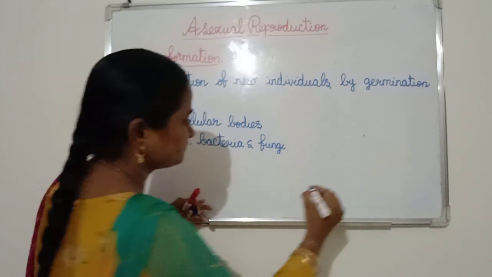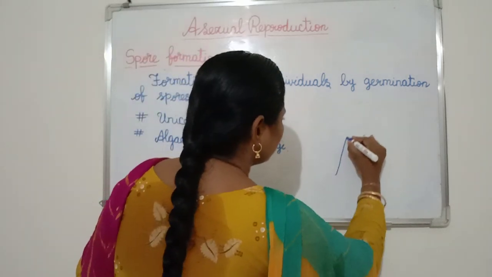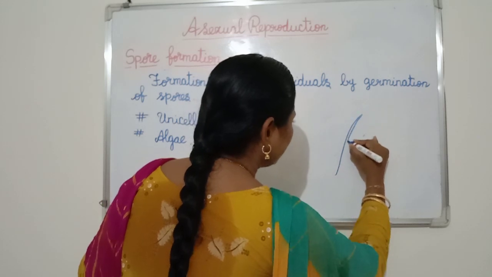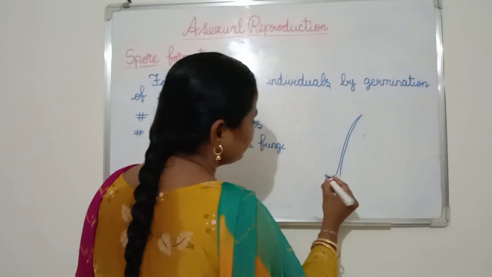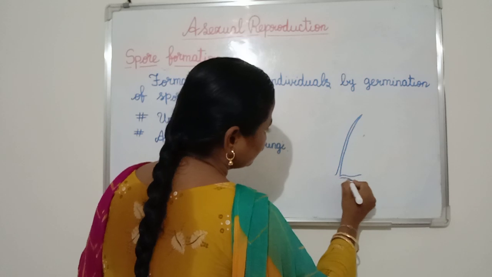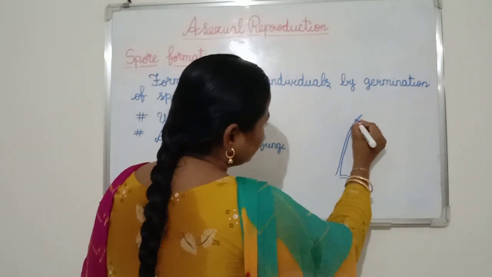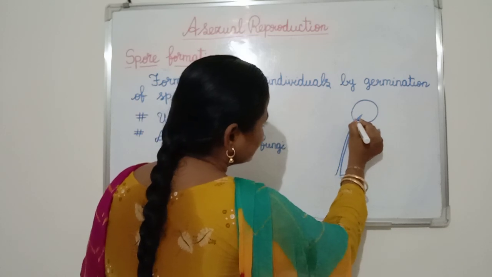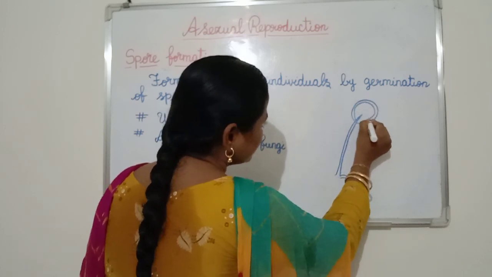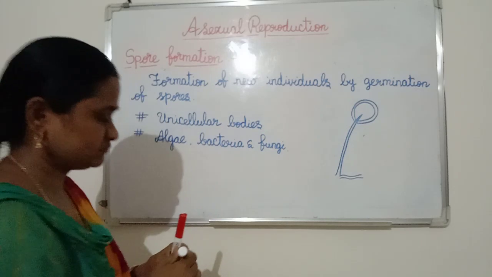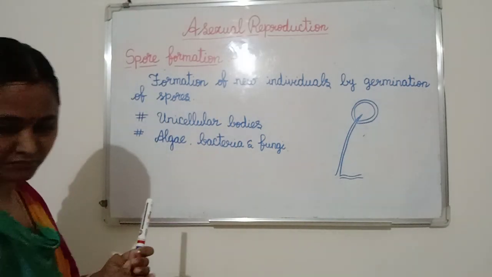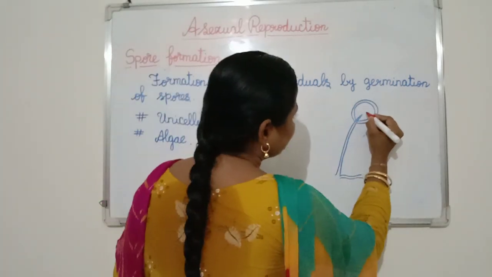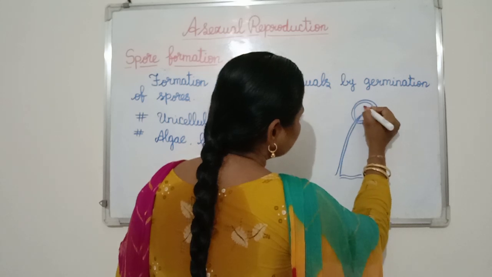See here, this is the filamentous structure. At the tip of the filamentous structure, a bulb-like structure is present. Inside this bulb-like structure, spores are present.